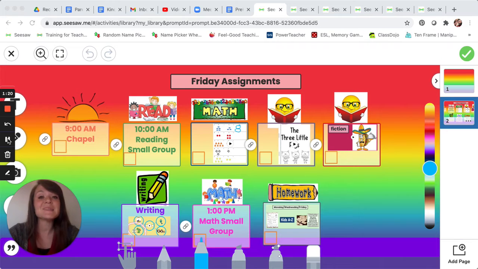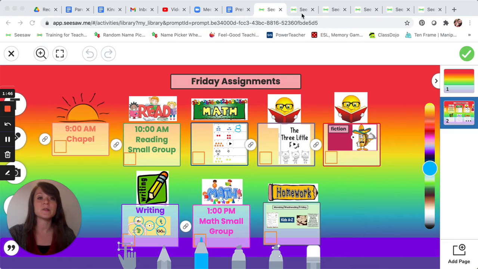All right, today is a special day because we have two reading assignments. First, we're going to listen to the story of the Three Little Pigs, and we're going to answer the questions. And then we're going to watch a video about our vocabulary words for our unit. Remember, friends, our vocabulary words are the new words that we are learning. So it's important for us to practice them. I want you to practice them with this video, and I also want you to try to use them as much as you can when you're talking and practicing your English.